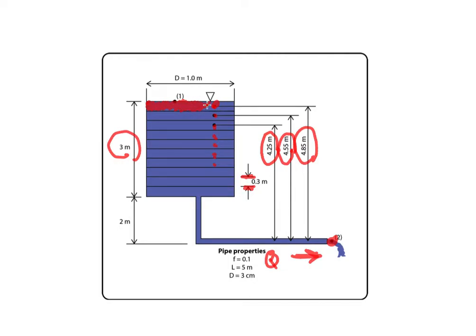Then we repeat the calculation for the second volume, then the third volume and so on, until we calculate the last portion of this tank.